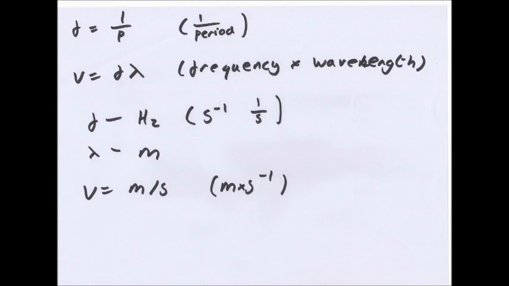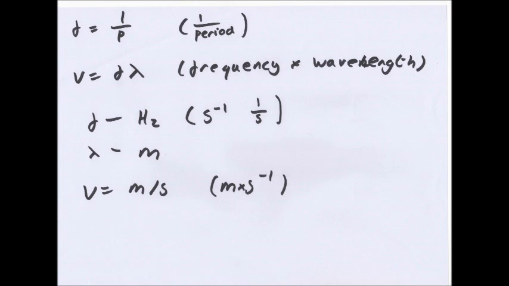Now speed, v, is velocity, equals frequency, f, times lambda, which is the kind of upside down y, which is wavelength. So for example, if you're given a frequency of 2 Hertz and a wavelength of 1 meter, the speed would be 2 meters per second.